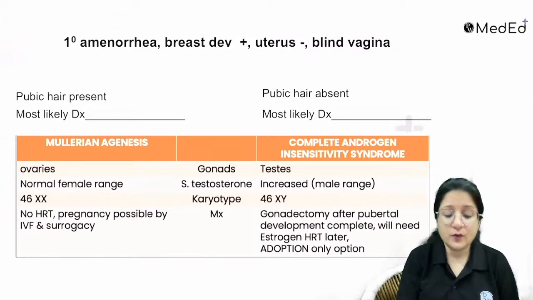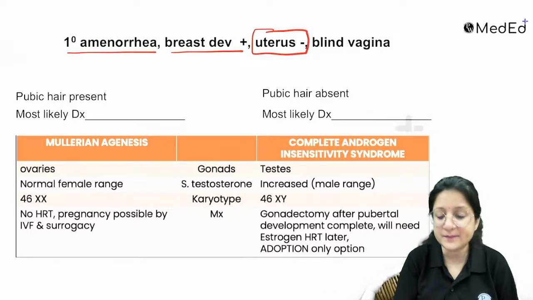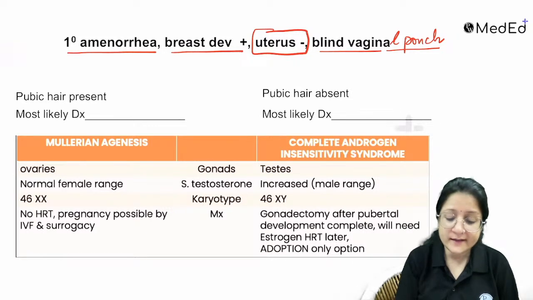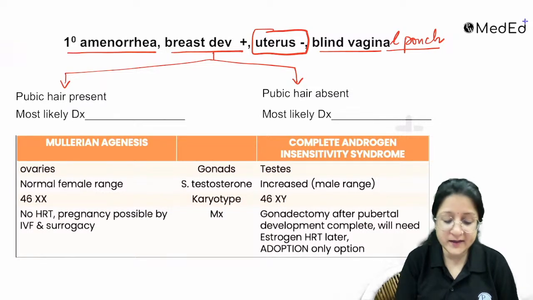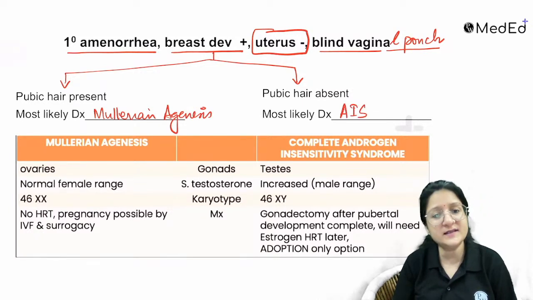Next is, if you have primary amenorrhea, breast development present, the uterus is absent, and there is a blind vaginal pouch. If this information is given in the question, then have a look at what they are telling you about the pubic hair. If the pubic hair are present, the most likely diagnosis is Mullerian agenesis. If the pubic hair are absent, the most likely diagnosis is androgen insensitivity syndrome.